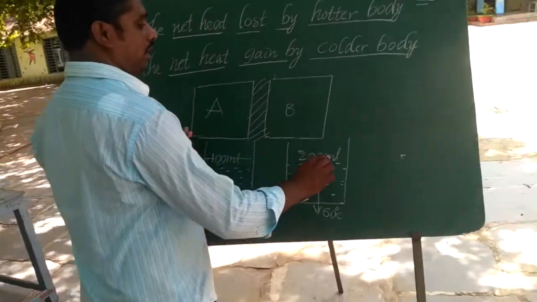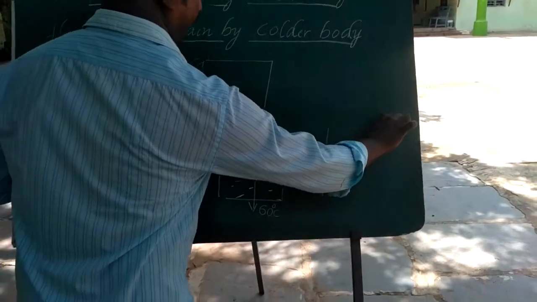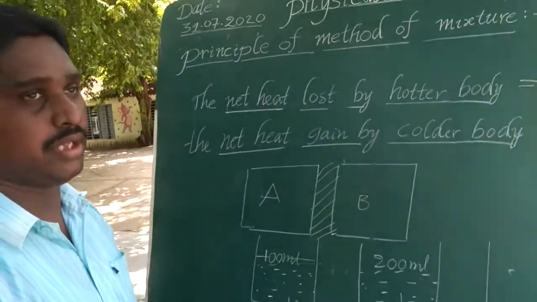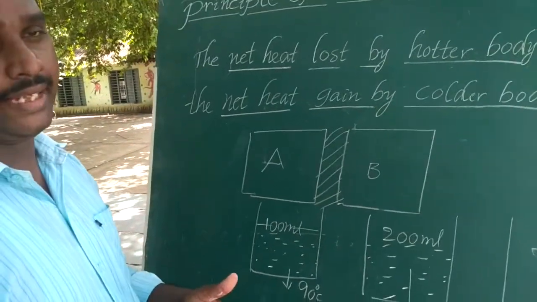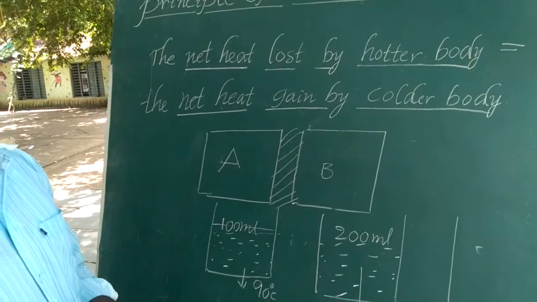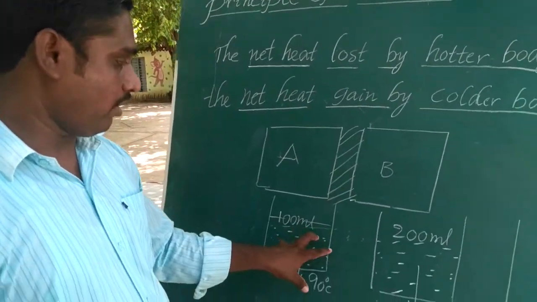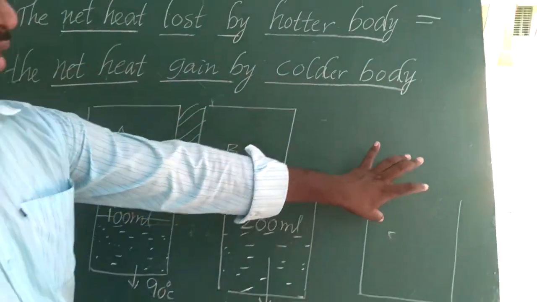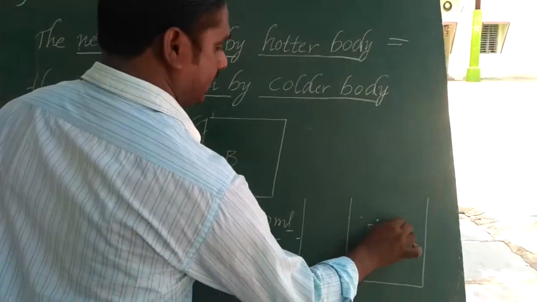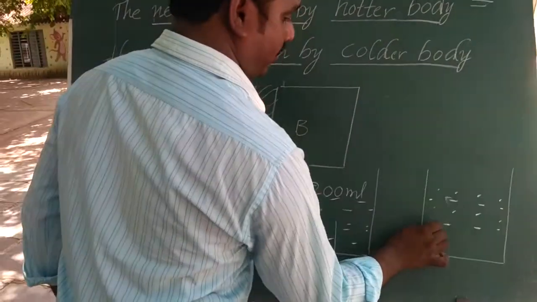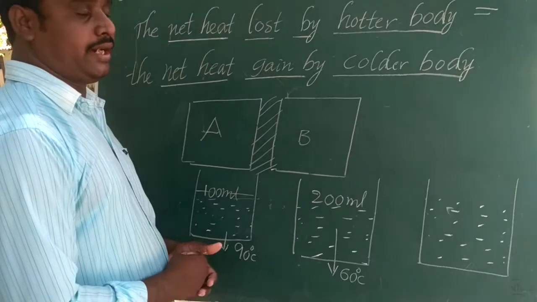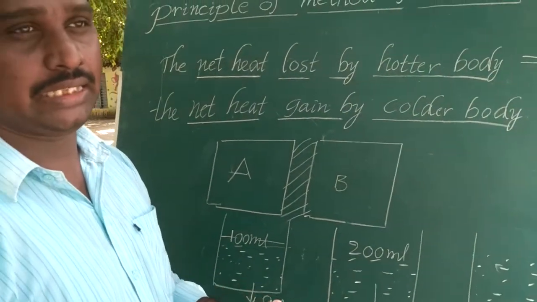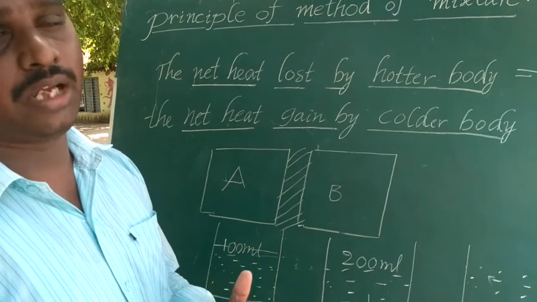Now, this water is mixed in a large beaker. What could you expect the temperature of the mixture to be? The water from these two beakers is poured into a large beaker. What could be the expected temperature of the mixture, and what is the final temperature of the mixture?